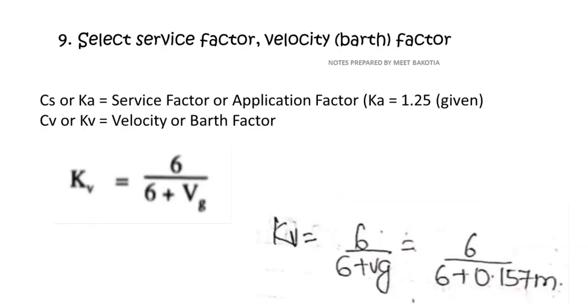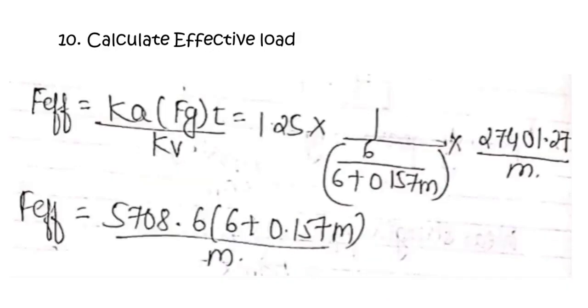Next, service or application factor is given 1.25 in the numerical. Velocity or Barth factor formula for worm gear always remains 6 upon 6 plus V_g. So V_g, when I found out in the previous step 0.157 module, I'm going to put down over here. Next, I'm going to calculate the effective load, which is service factor into tangential load upon Barth factor. Service factor is 1.25, right? Your tangential load is 27401.27 upon module and your Barth factor is 6 upon 6 plus 0.157 module. So I'll just do the simplification and I'm going to get the answer as 5708.6 into 6 plus 0.157 module upon module.